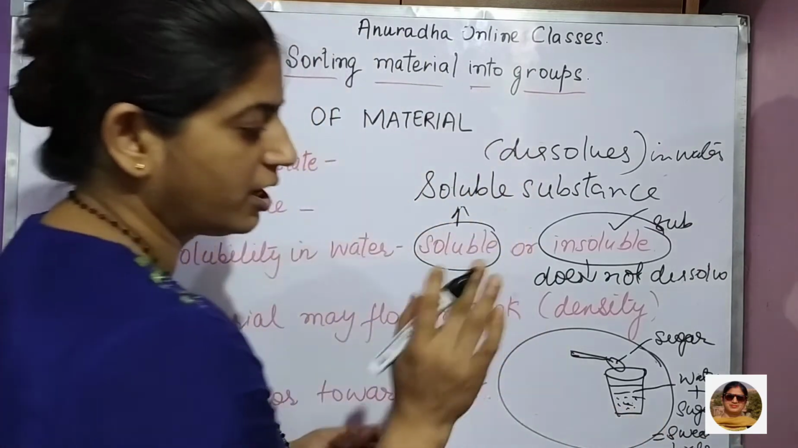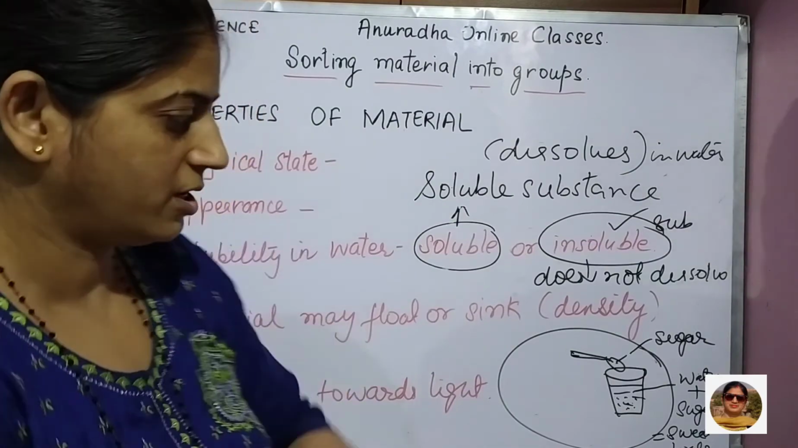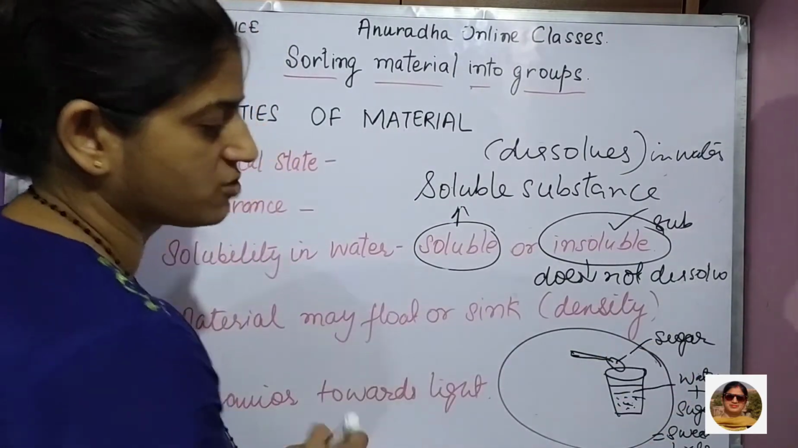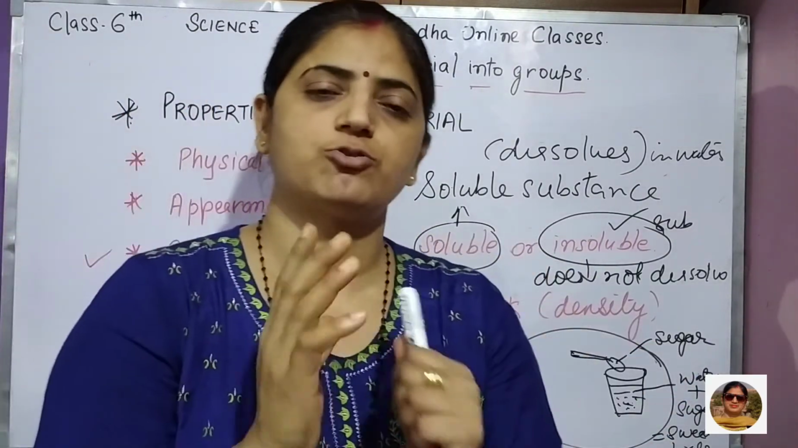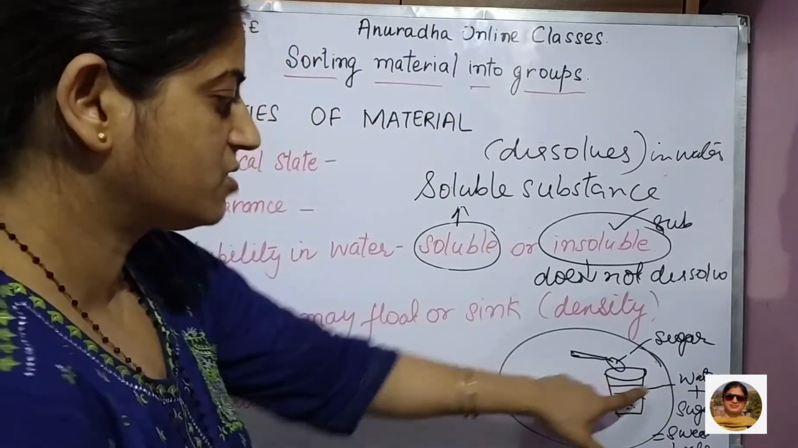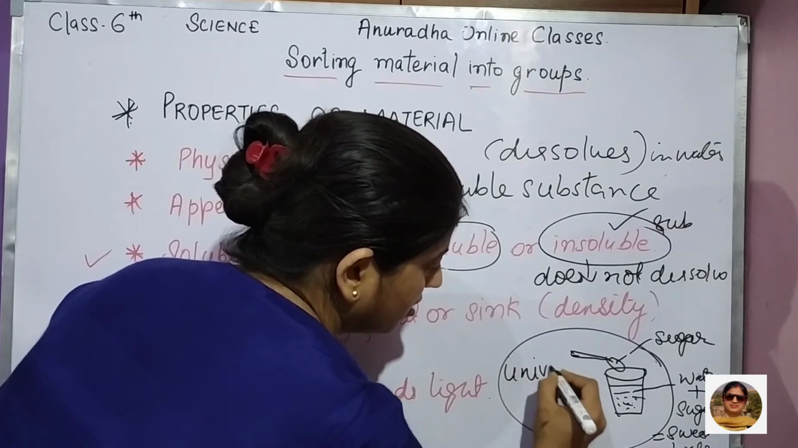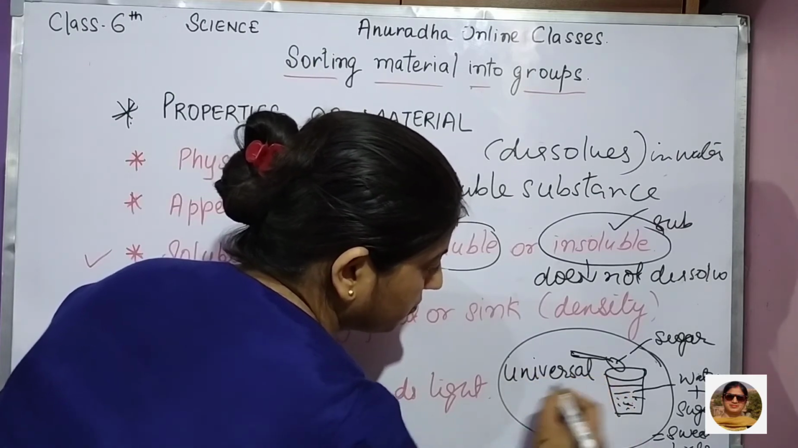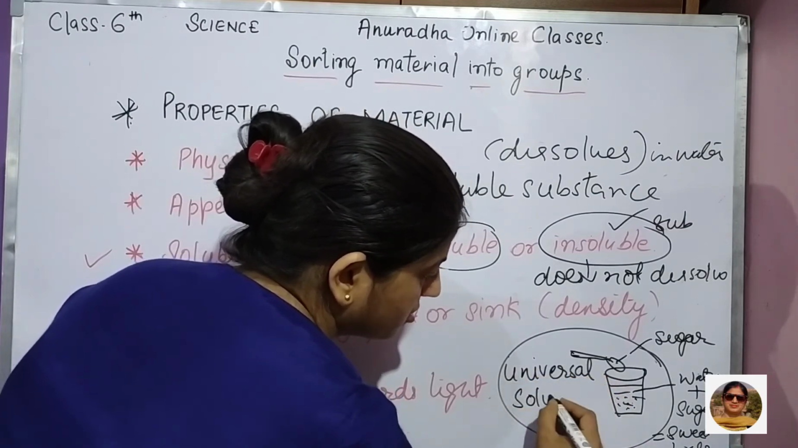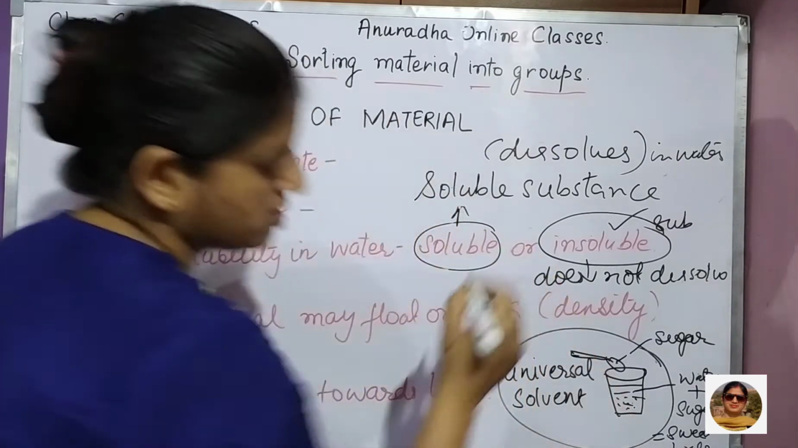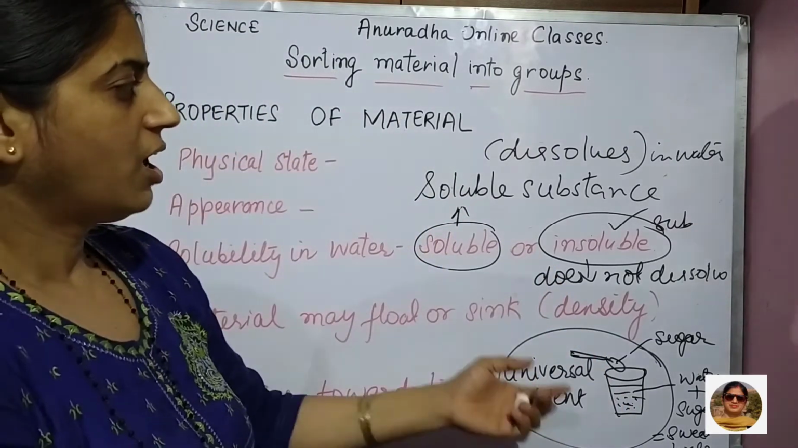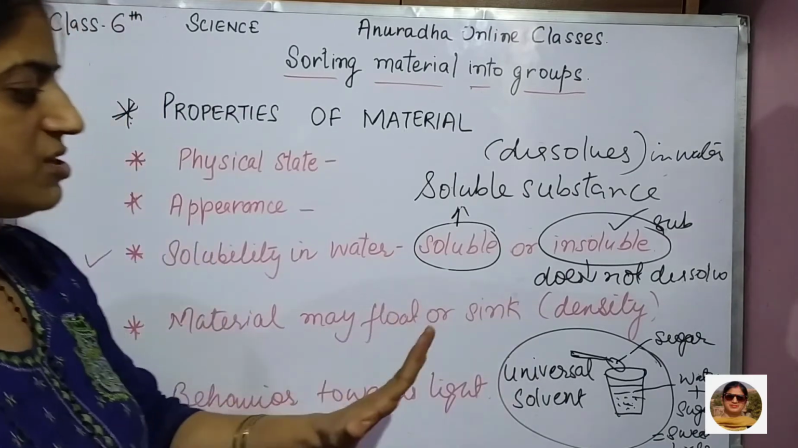So children, here one more important thing is there. This water is known as a solvent. अपने अंदर बहुत सारी चीजों को डिसॉल्व कर लेता है. That is why we call water as universal solvent. Universal solvent. See, here 3 more terms are important.